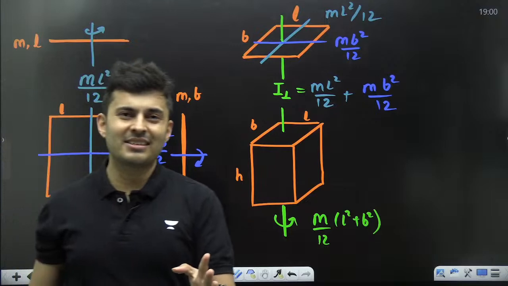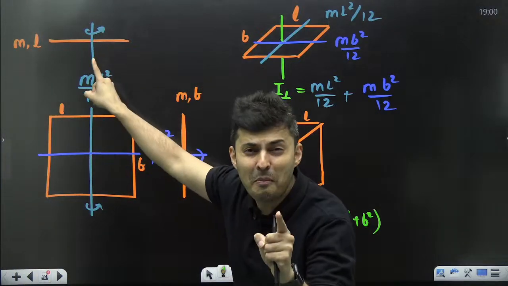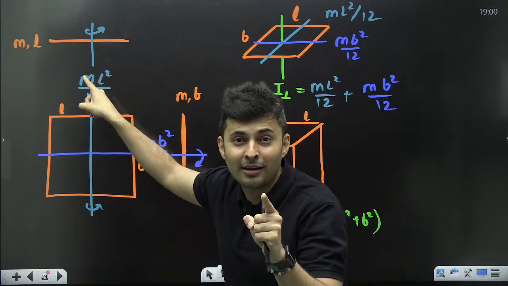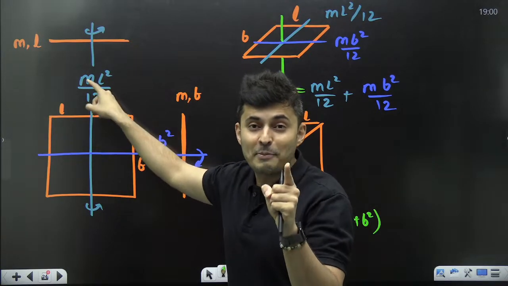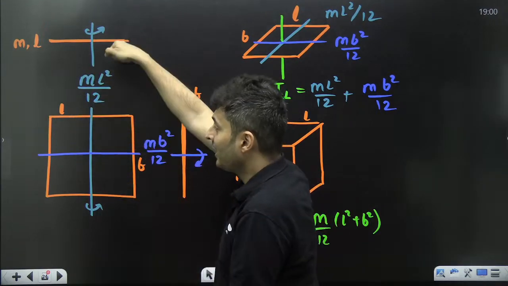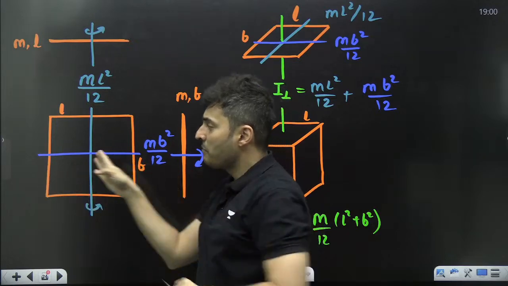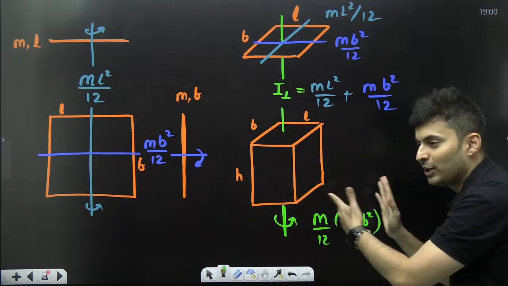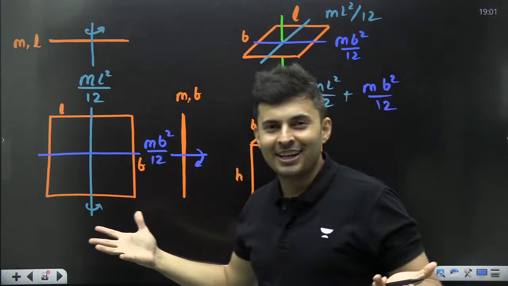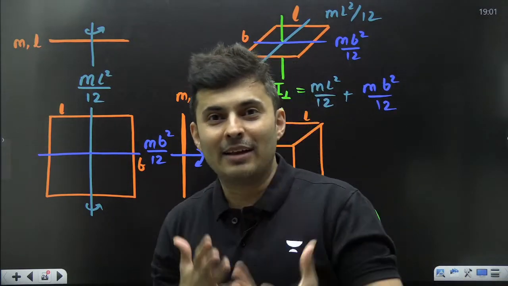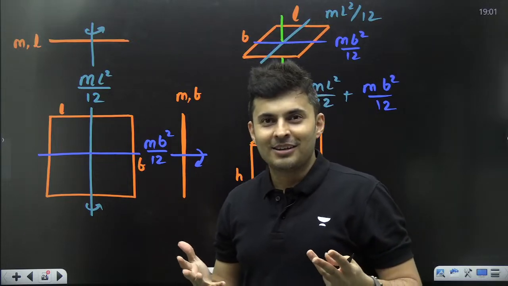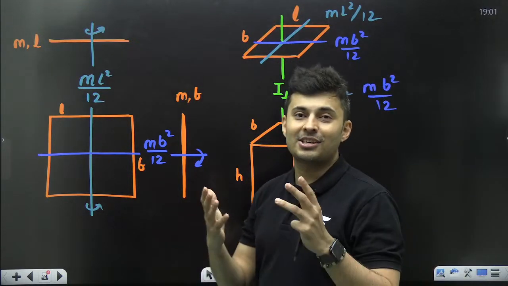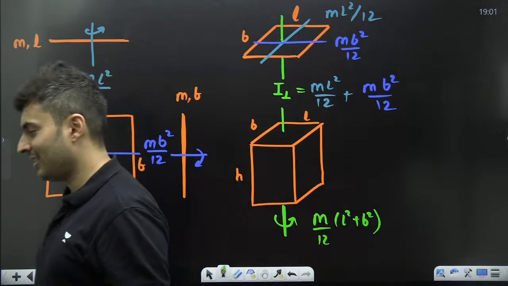The best part is just from a simple rod, pulling it perpendicular, pulling it, I get the moment of inertia of a cuboid. Shows how you can visualize. To solve a problem, visualization is very, very important.